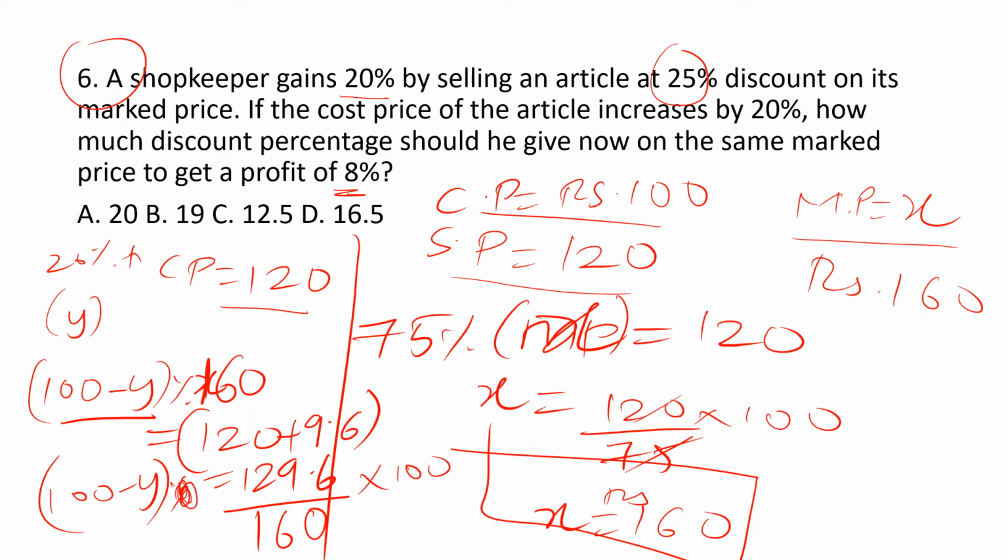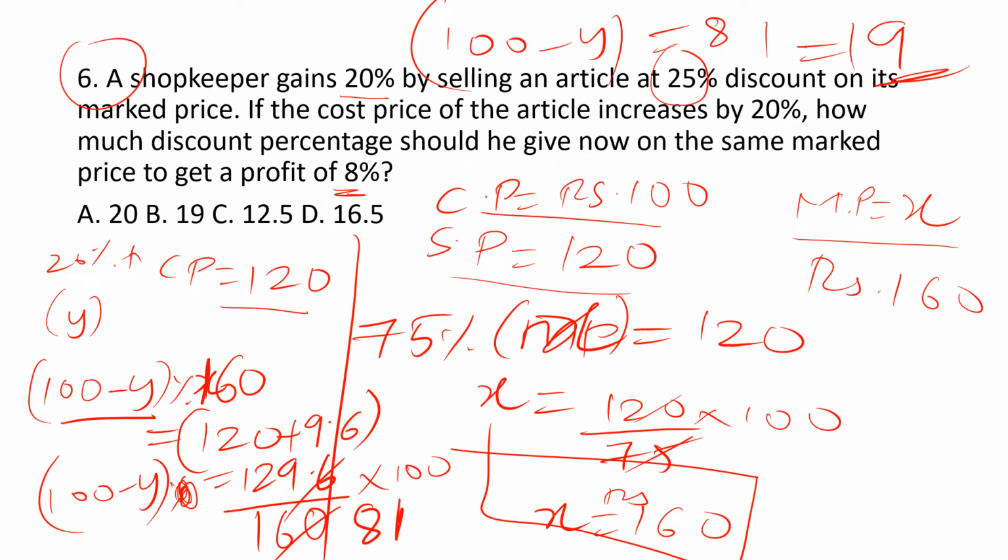Take the percentage symbol. 100 minus y is equals to, on solving this exactly we get 81. So 100 minus y is equals to 81. Now the y value is equals to 100 minus 81, 19 percentage. Option B is the correct answer, guys.